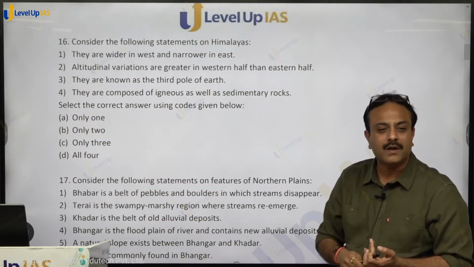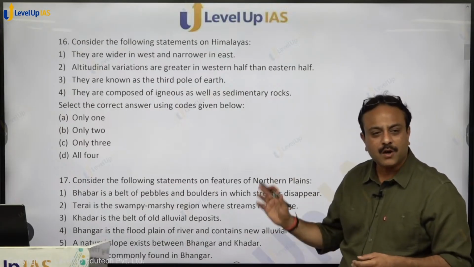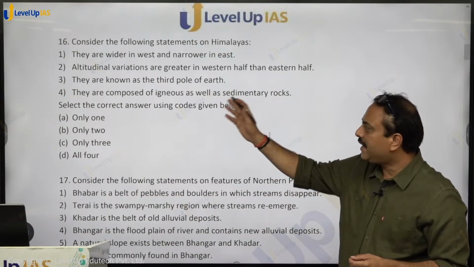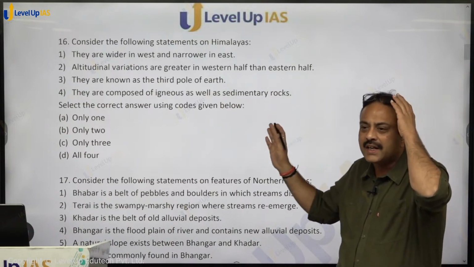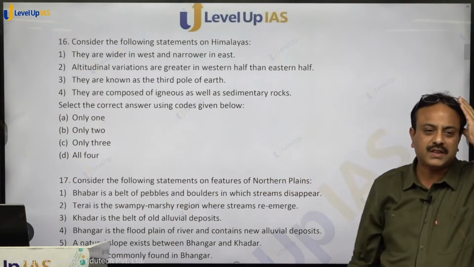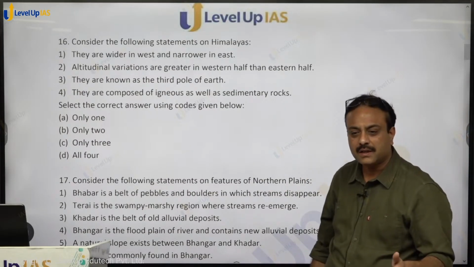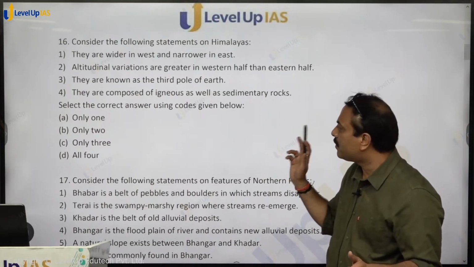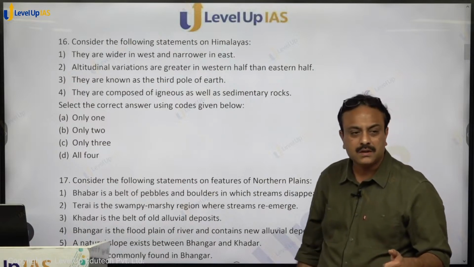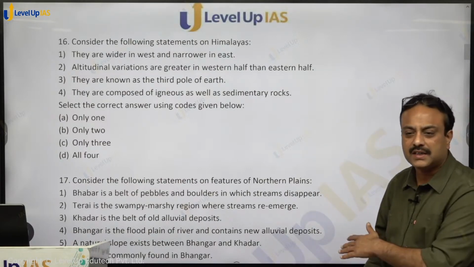See how confident you all are. It is more in the eastern half. It is a wrong one. Altitudinal variations are greater in the western half? No, their variation is greater in the eastern half as compared to western half. It is a wrong one. They are known as the third pole of the earth. Taught you in your classes of PMP also. They are composed of igneous as well as sedimentary rocks. Yes or no? Higher stretches igneous, lower stretches Shivalik, etc.